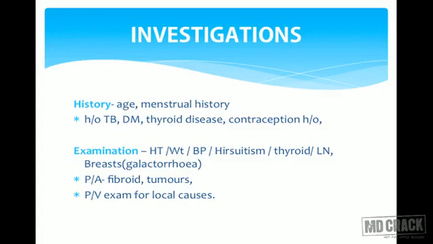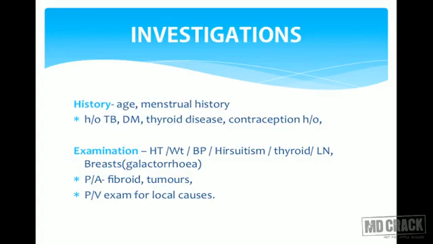Then coital history, in which we should ask about the frequency, whether the coitus is taking place properly, and whether there is any history of contraception being used. So this history guides us towards which factor is involved in that particular couple.